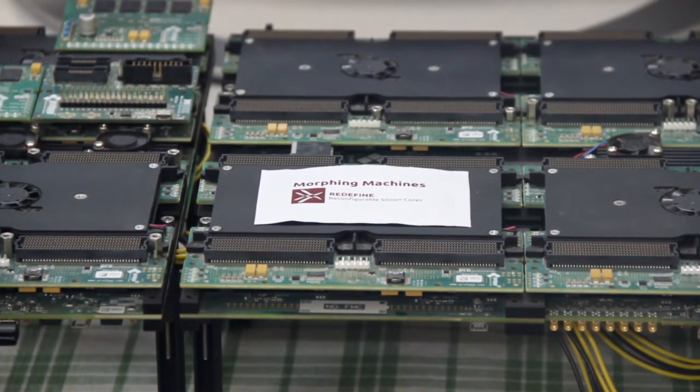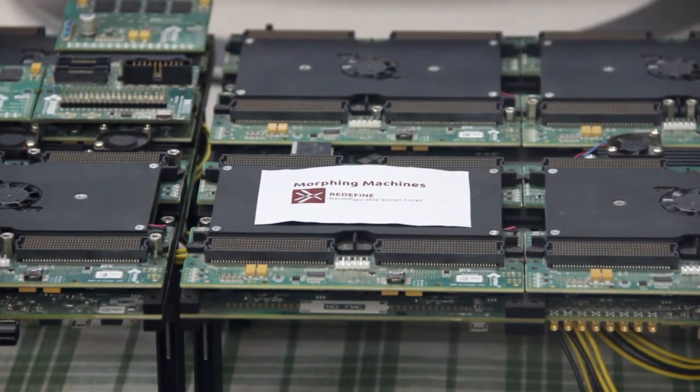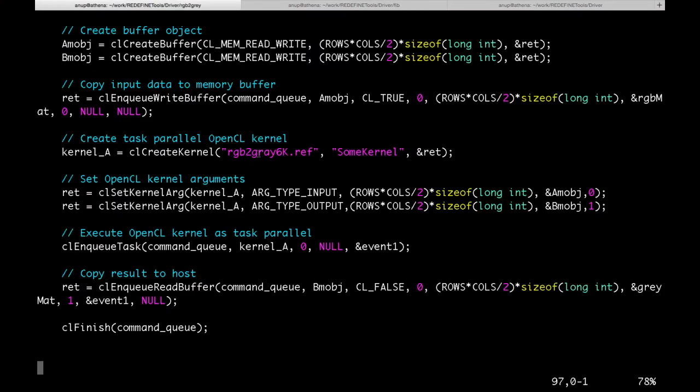The user applications that run on the host make calls to the kernels that execute on the Redefine platform. The calls to the kernels are made using OpenCL-like APIs. Kernels are offline compiled by the Redefine compiler to Redefine executable format. Let us look at a few host applications.